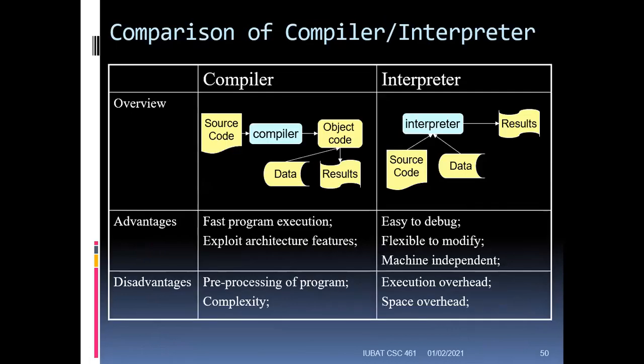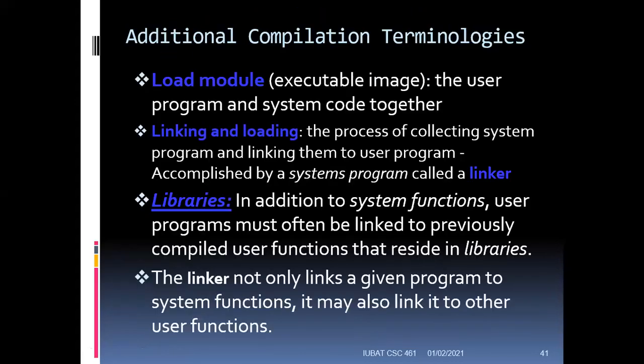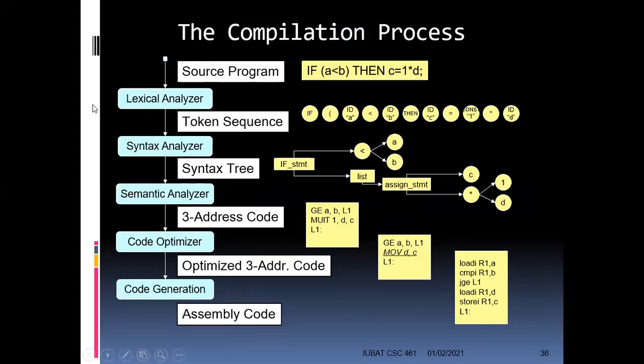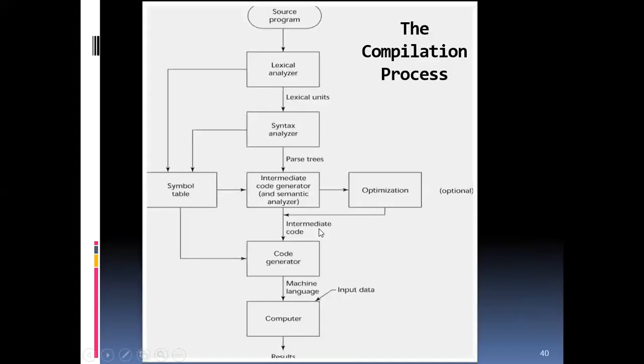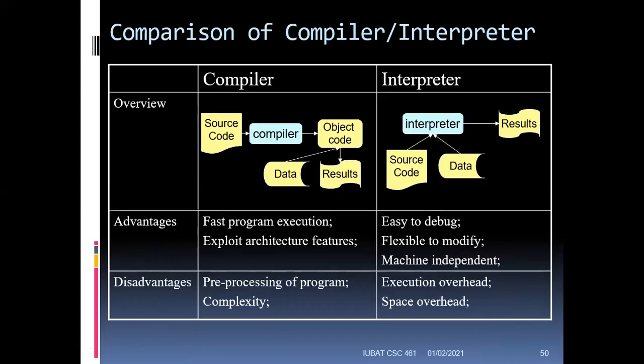So the compiler takes the source code, then does all the steps that we have seen before: lexical analyzer, syntax analyzer, semantic analyzer, code optimizer, code generation. And after doing all this, it generates an object code which combines the data and the result. So this is the overall step of the compiler. The interpreter actually takes the source code and it also takes the data, and then it generates the result. So the first difference is here.